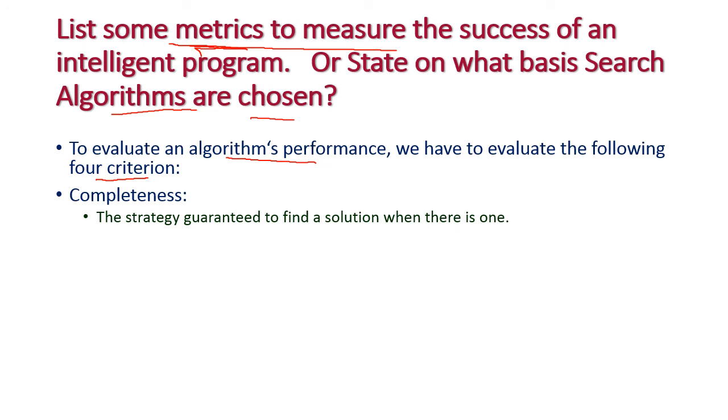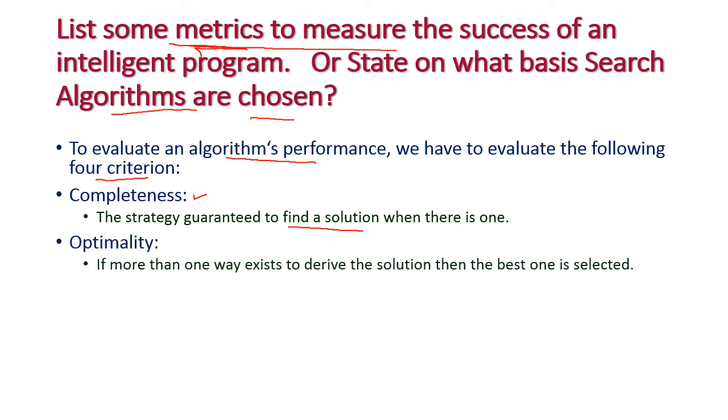First one is completeness. Completeness means the strategy is guaranteed to find a solution when one exists. If there is a solution, then we should be guaranteed to reach it, and only then will the algorithm be called a complete algorithm. And the second one is optimality, that is, if more than one solution exists, then the algorithm should give the best one.